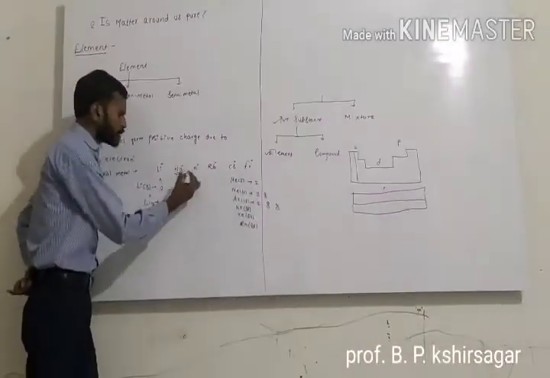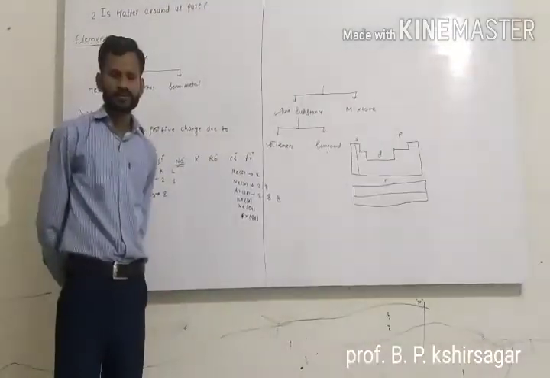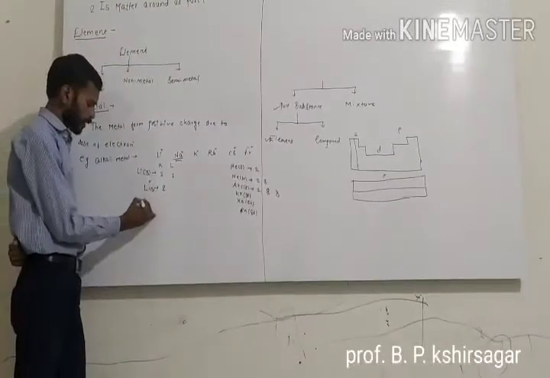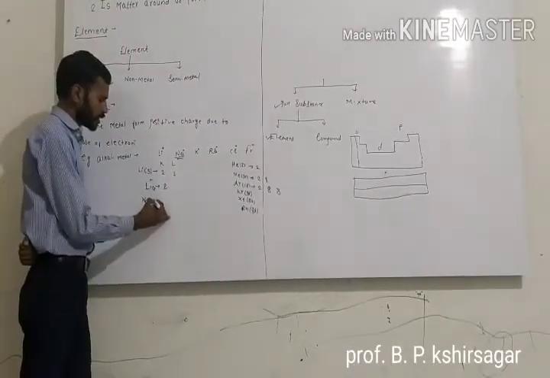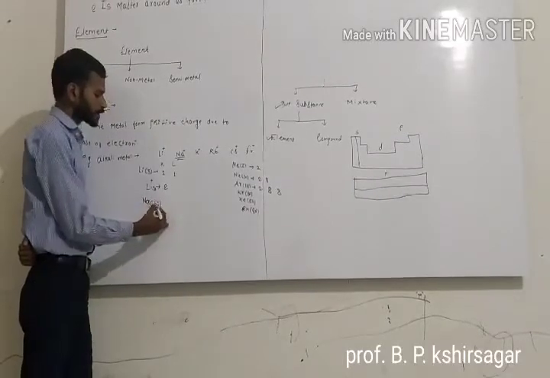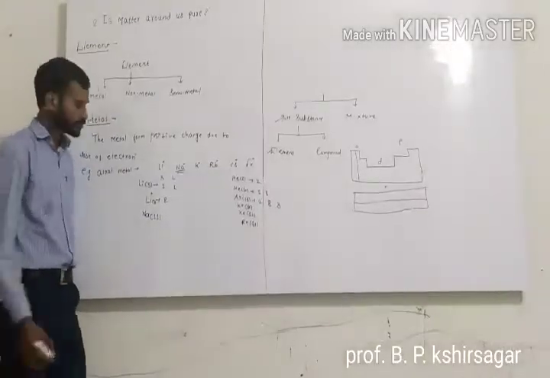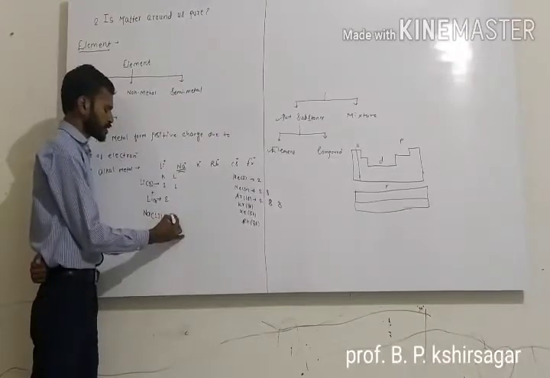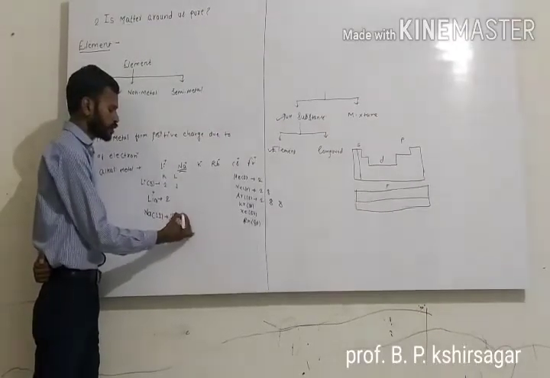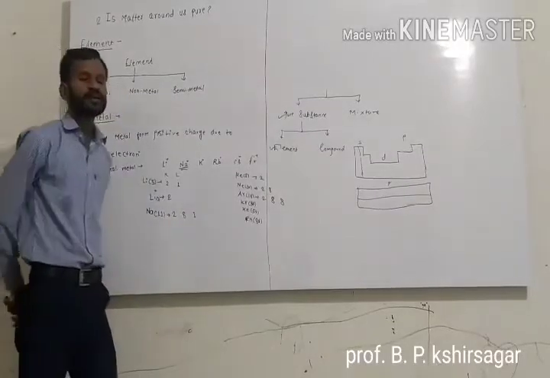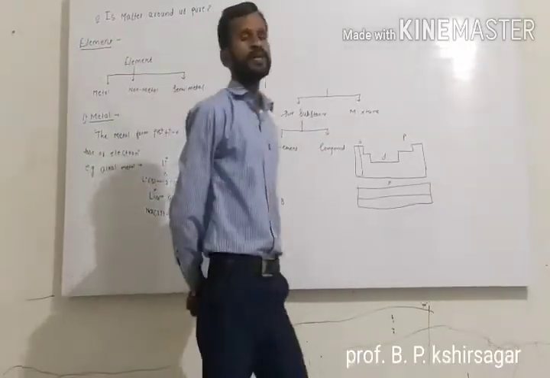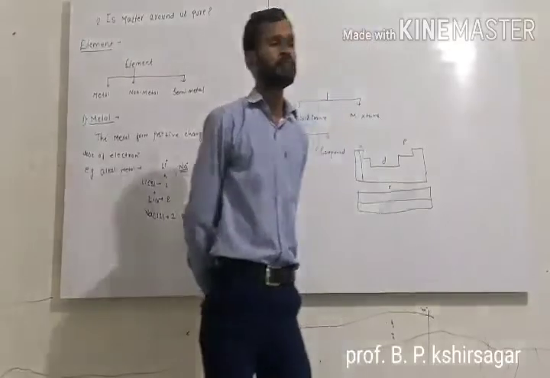Again we have a second example, that is sodium. Atomic number of sodium is 11. Electronic configuration of sodium is 2, 8, 1. It is the second alkali metal element.